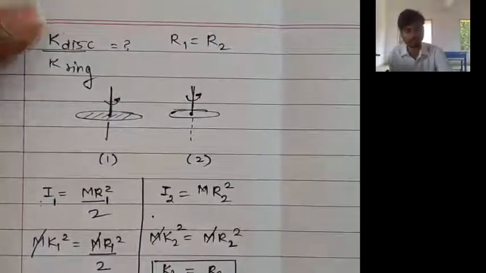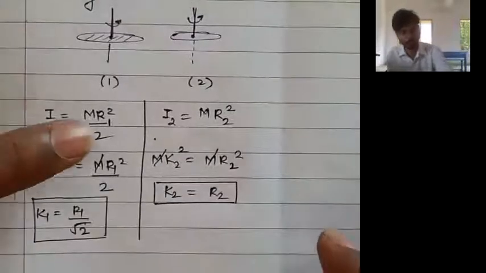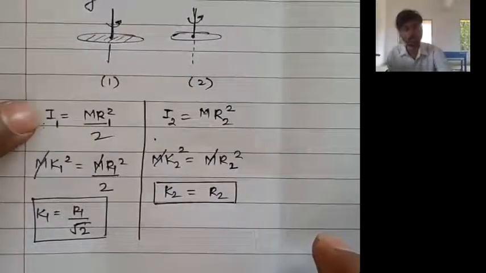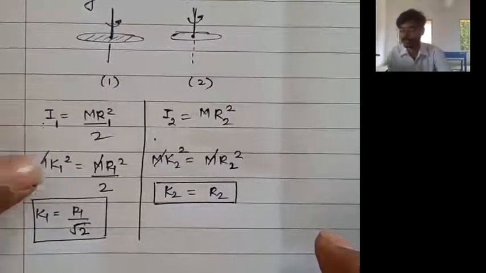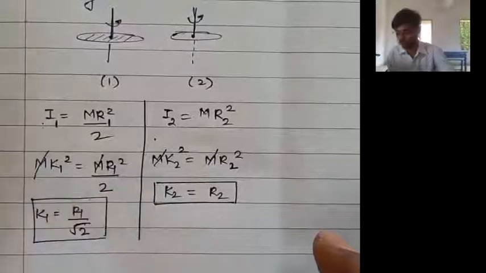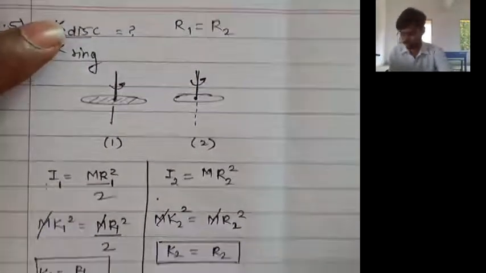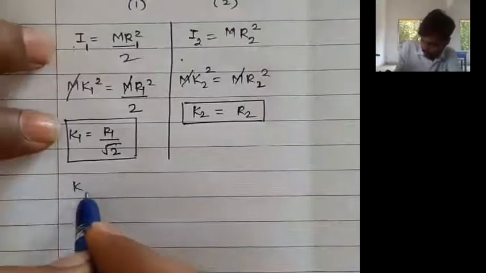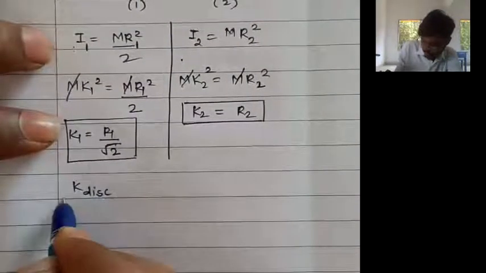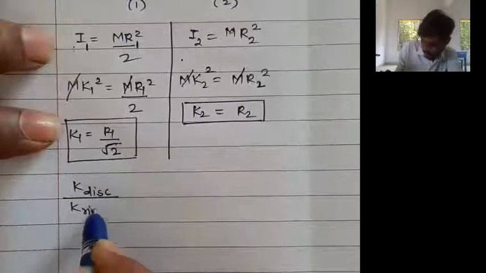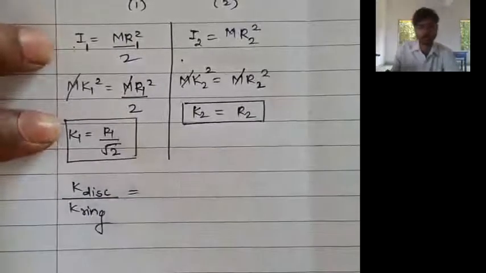To find out the radius of gyration, first write down the moment of inertia, then replace the moment of inertia by mk square, and find out the values of k. After getting the values of k, you can put those values in this ratio. So now radius of gyration of this divided by radius of gyration of the ring is equal to,